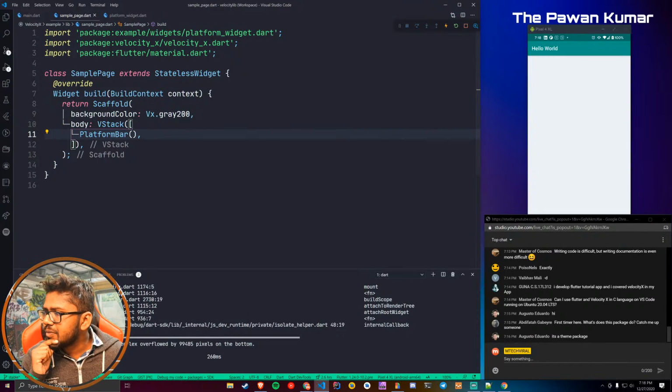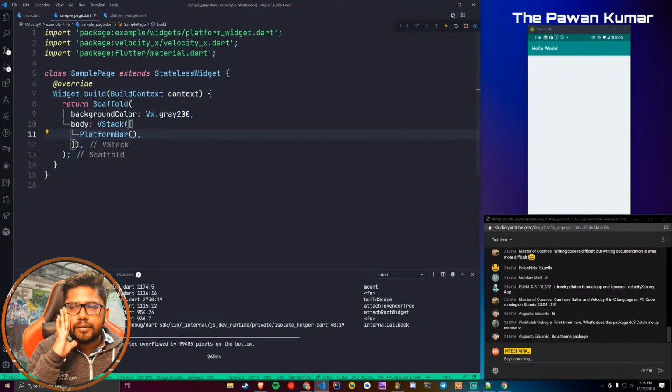Someone asked me, first timer here, what does this package do? Catch me up, someone. So basically, the purpose of VelocityX is to make your UI even faster and give you some utilities as well. So you can say these two things: giving utilities and creating UI faster. Now we will see something good.